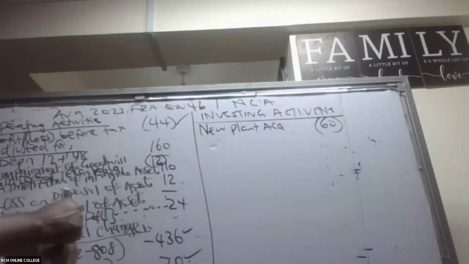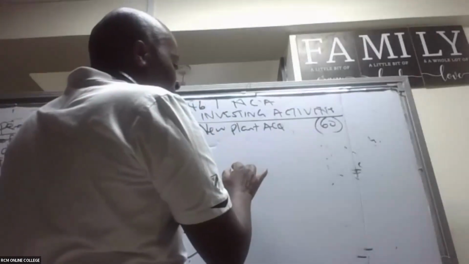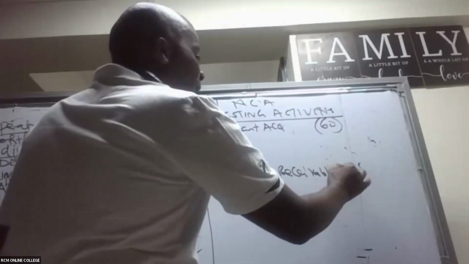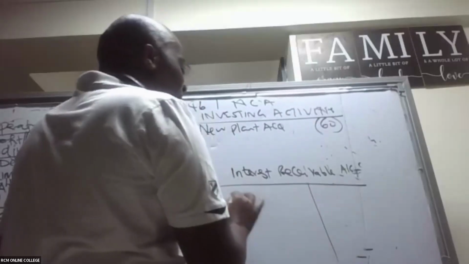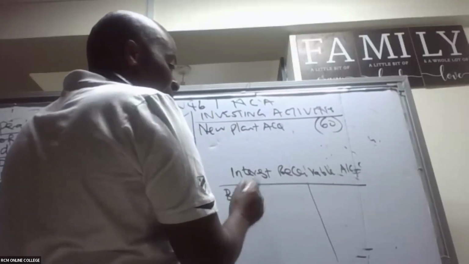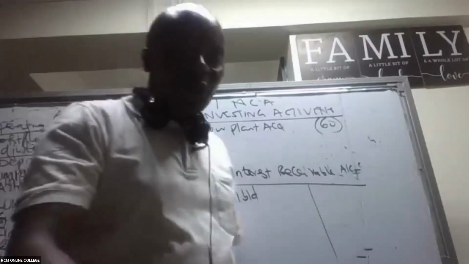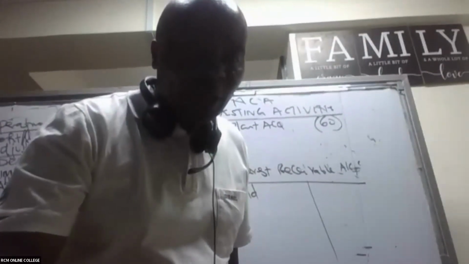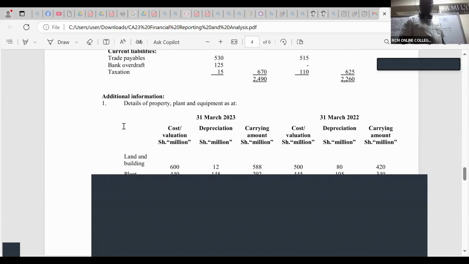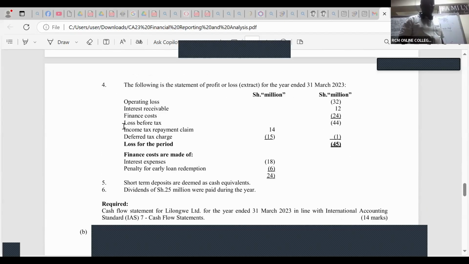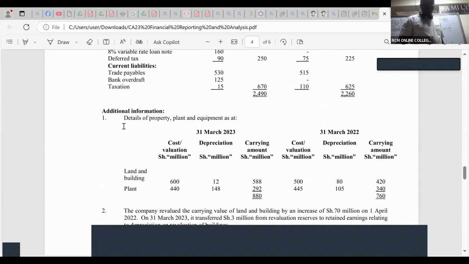Actually, in that regard, I would even want us to look at the interest receivable account. Remember, I will talk of balance brought down. It's an asset. Do we have an account called interest receivable? Oh, yes, we do. Before I continue, because I can see this is really confusing you, let's first of all handle this and put it out of our way.